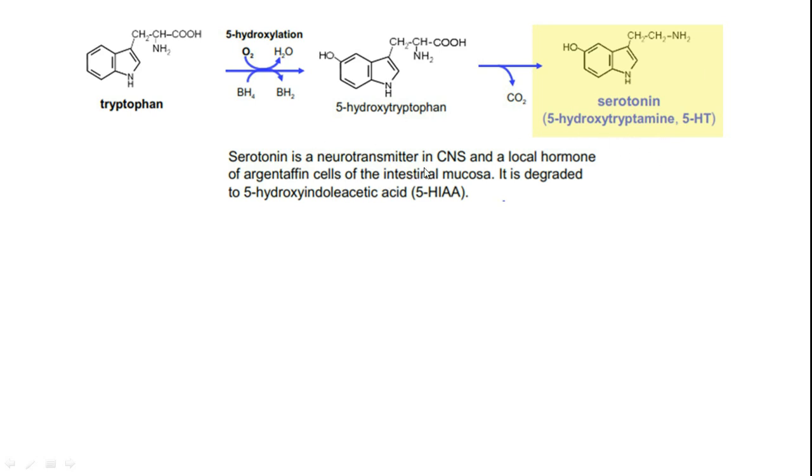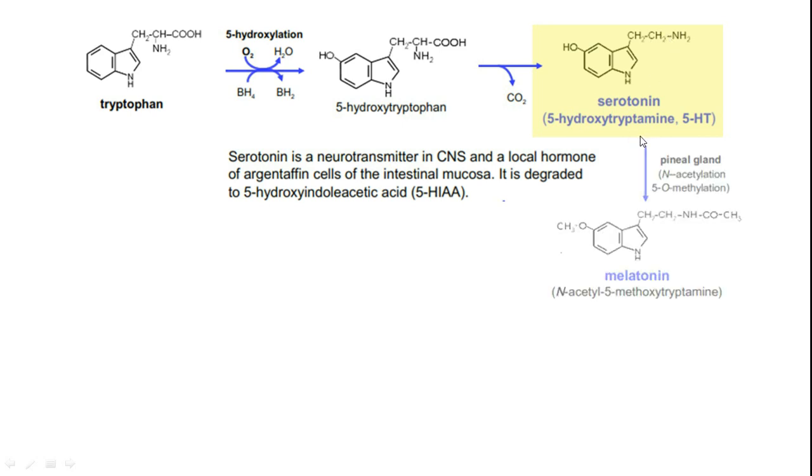Serotonin is a neurotransmitter in CNS and a local hormone of argentaffin cells of the intestinal mucosa. It is degraded to 5-hydroxyindole acetic acid, because the NH2 group will be removed by MAO, monoamine oxidase enzyme, and thereby this carbon becomes a carboxylic acid.